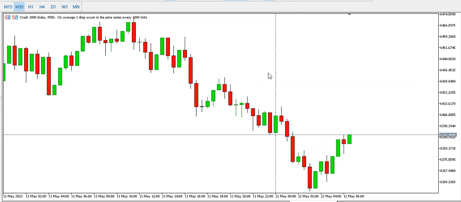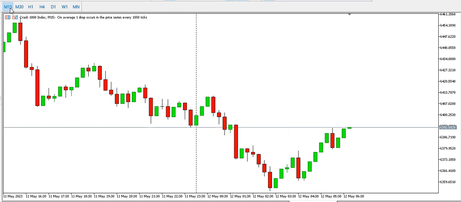The buyers are trying to step in, but if the sellers come in at this point, we might see a test of this other block around here. That's Crash 1000 on the 30 minutes time frame.